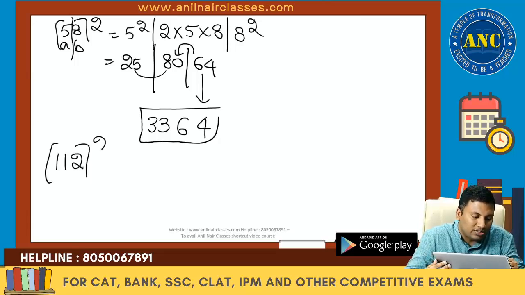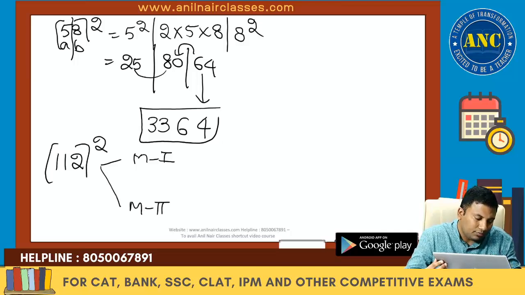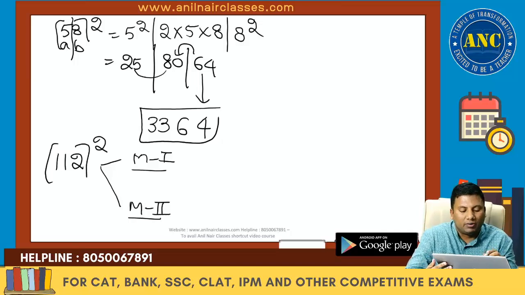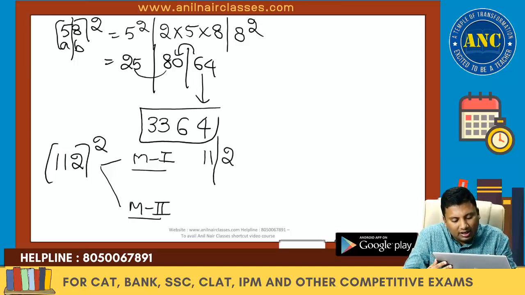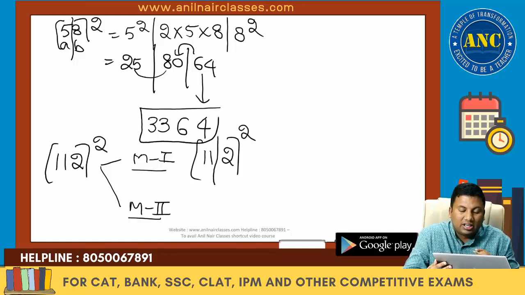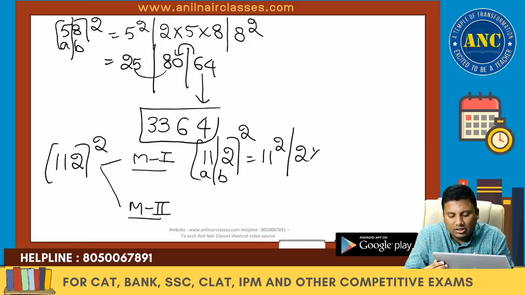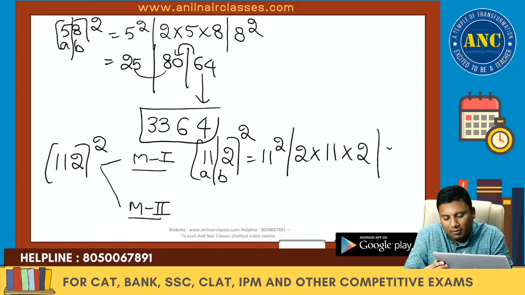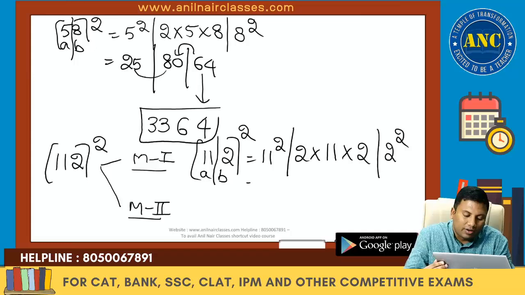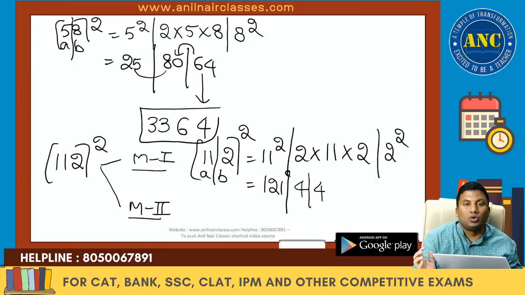It is 112 square. You can solve it in 2 methods, method 1 and method 2. Method 1: 112 square. A is 11 and B is 2. I divided this 3-digit number into a 2-digit part and a 1-digit part. So this will become A square, next is 2AB, and next will become B square. 11 square is 121. 11 twos are 22, 22 twos are 44. 2 square is 4.